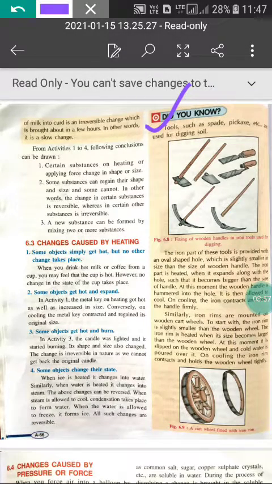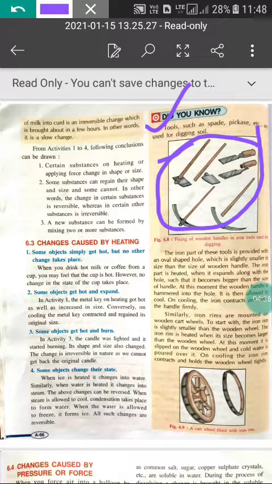Did you know tools such as spade, pickaxe, etc. are used for digging? You can see in the diagram, these are the tools used for digging. The iron part of these tools is provided with an oval shaped hole which is slightly smaller than the size of the wooden handle. The iron part is heated and it expands along with the hole such that it becomes bigger than the size of the handle. At this moment the wooden handle is hammered into the hole and it is then allowed to cool, and on cooling the iron contracts and grips the handle firmly.